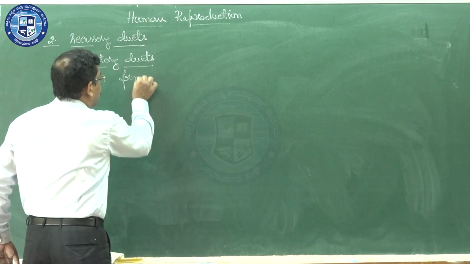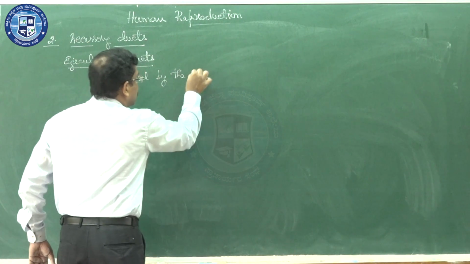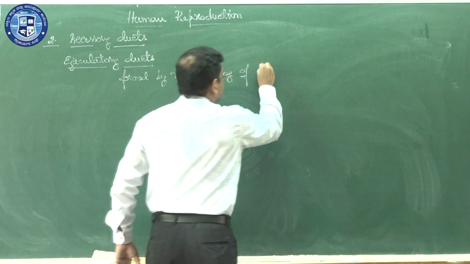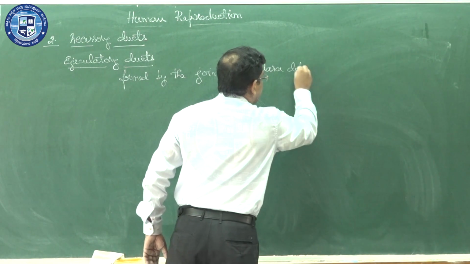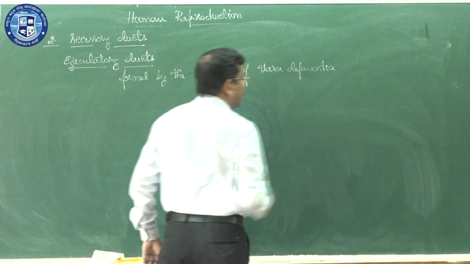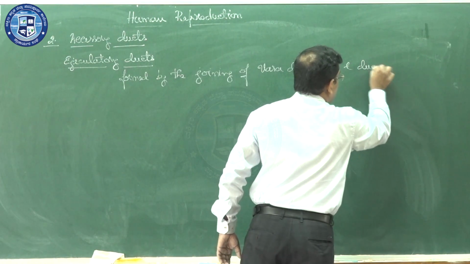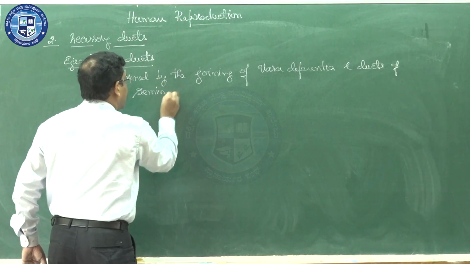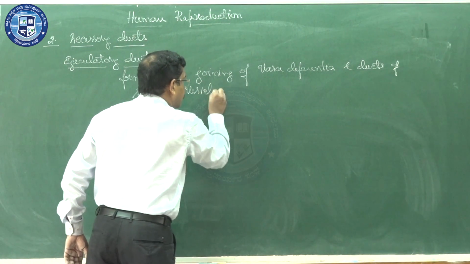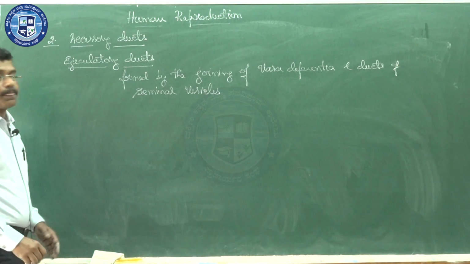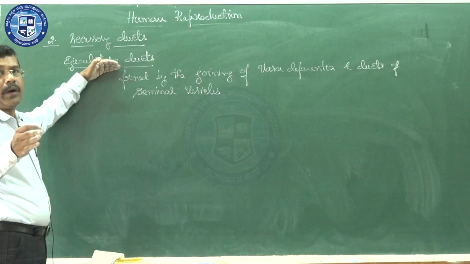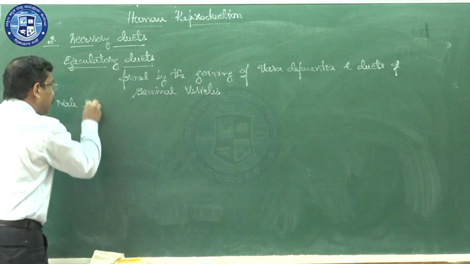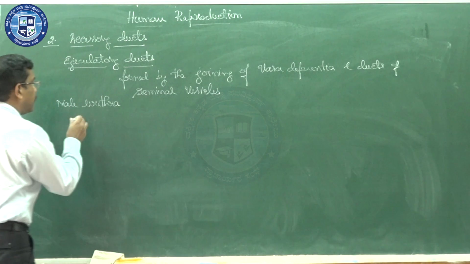Then how is it formed? It is formed by the joining of the vasa deferentia, two of them, right side as well as left side, and the ducts of the seminal vesicles. That is nothing but the ejaculatory ducts. Now the ejaculatory duct continues as a part called the male urethra, because we are discussing the male reproductive system.